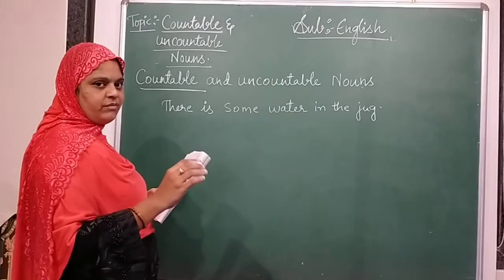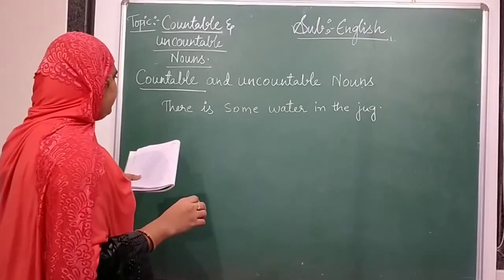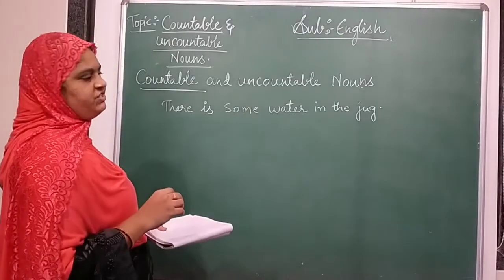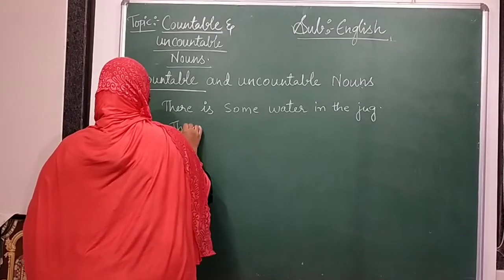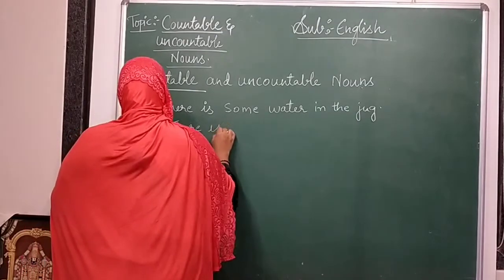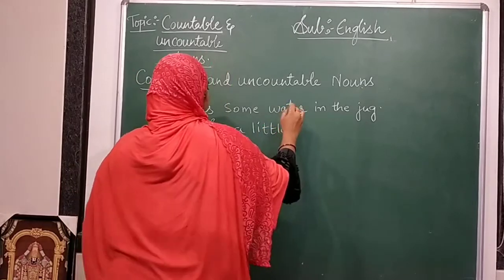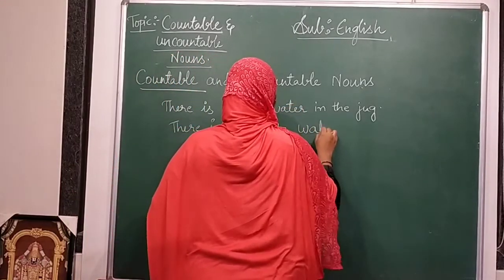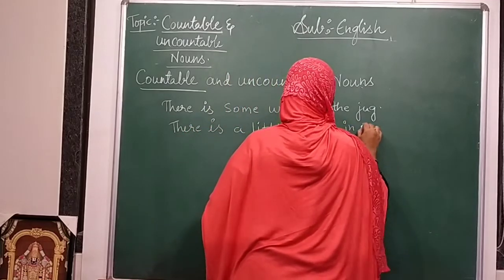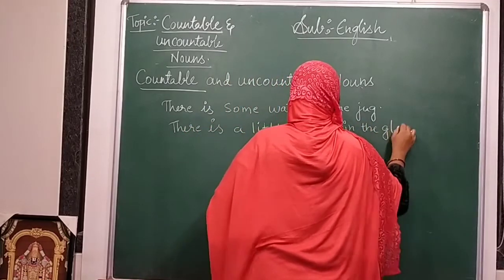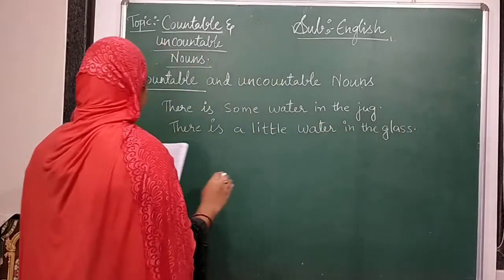We can use some water, a little water, much water, like that. Another example, there is a little water in the glass. It does not have more water, just a little water.